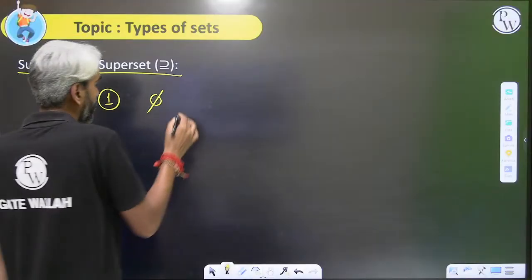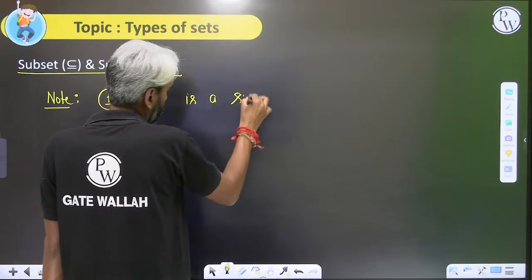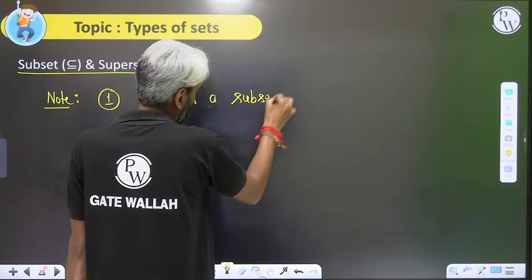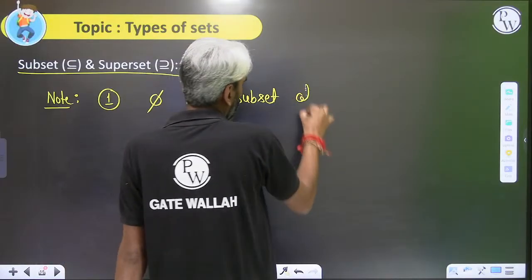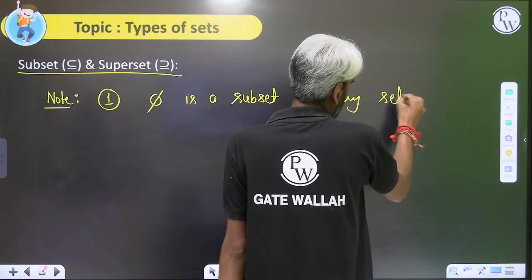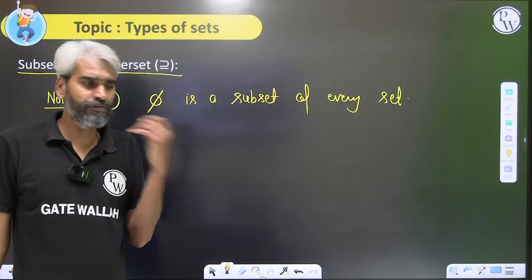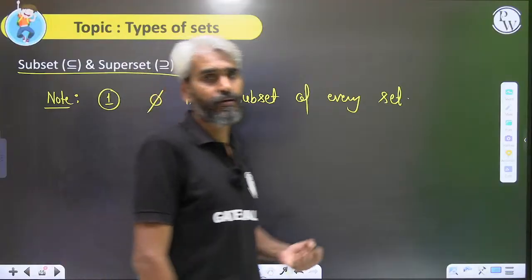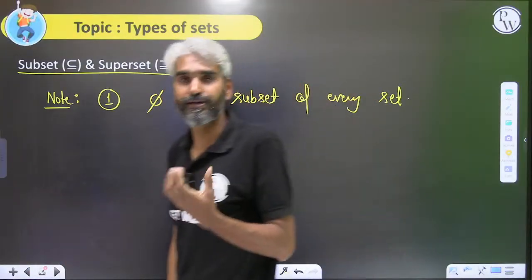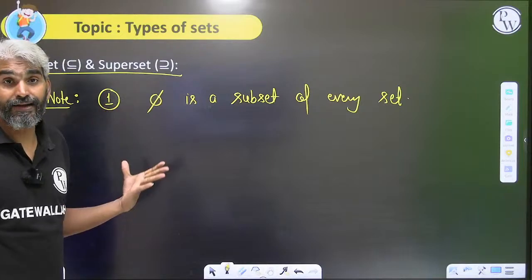So phi is a subset of every set. Whichever set you have in your hand, or whichever set you are trying to understand, one subset of that set will always be phi.